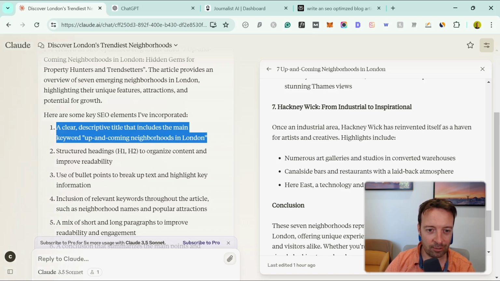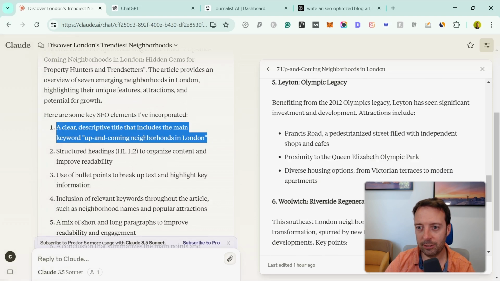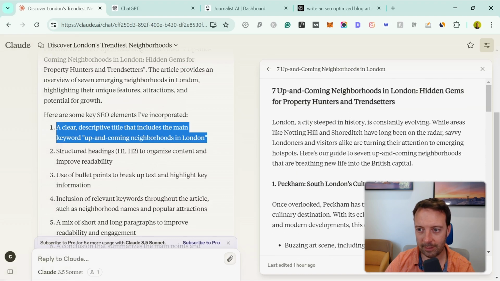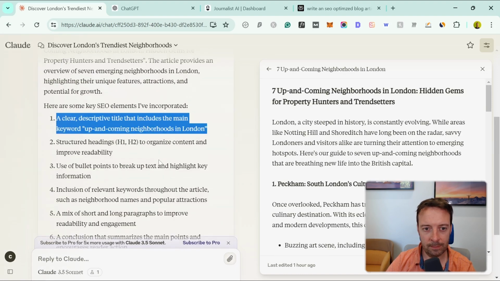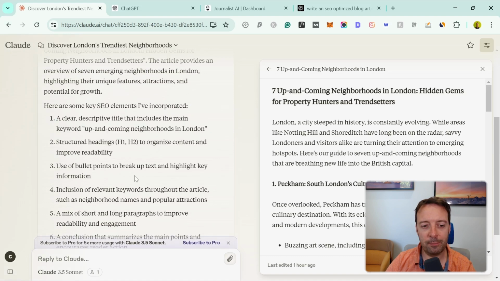It says that it's got structured headings, right? H1s, H2s. Well, you can't really see them here in the preview, but let's hope when I copy and paste this, it will work. And obviously it's just come up with this stuff by itself. If I had given it a really good prompt, then I would expect a better output.